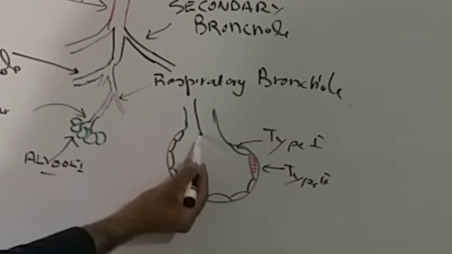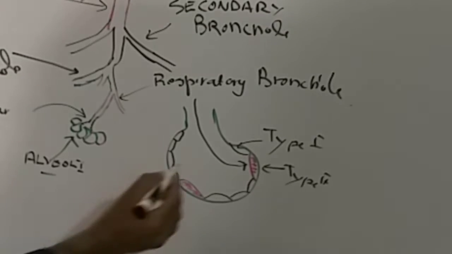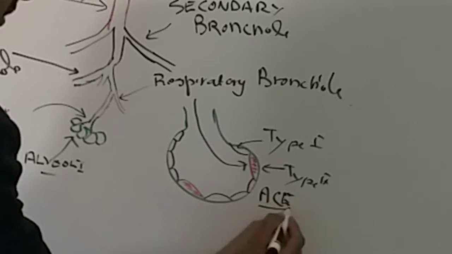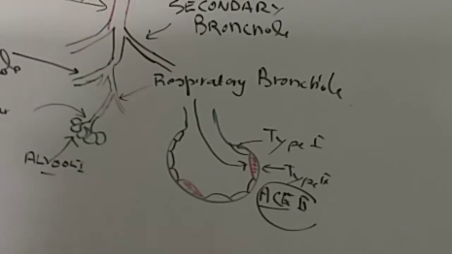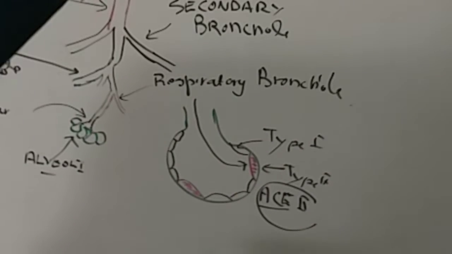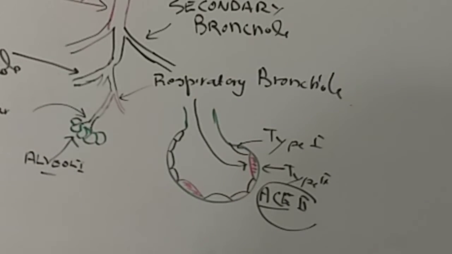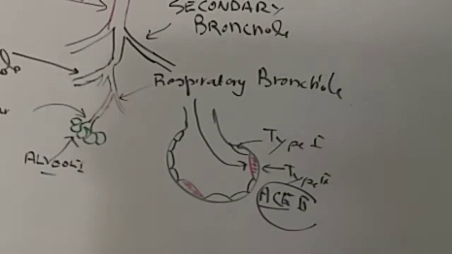So these are the type 2 pneumocytes which contain ACE2 receptors on their surface, angiotensin converting enzyme 2 receptors, where the virus attaches itself once the virus is inside our body. So this is a very important structure because this is the one where the virus attaches and then the virus enters our body, which we will see shortly.